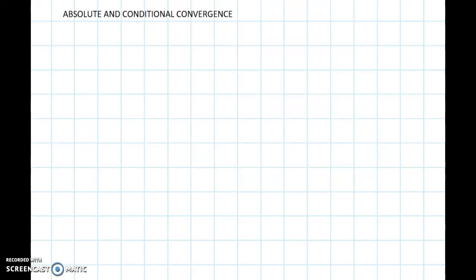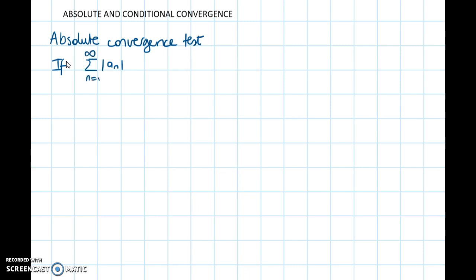In this video, we are going to study the concept of absolute and conditional convergence. And we're going to begin by stating a theorem called the absolute convergence test. This result says that if we consider a series and we consider the absolute value of the terms of the sequence associated to it, and this series converges, so the series where the terms are all in absolute value, then we can conclude that the series with the terms without the absolute value converges as well.